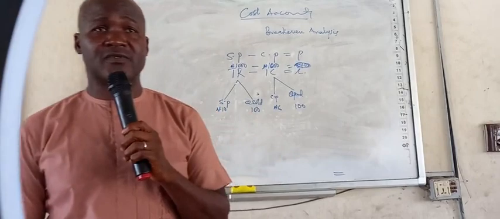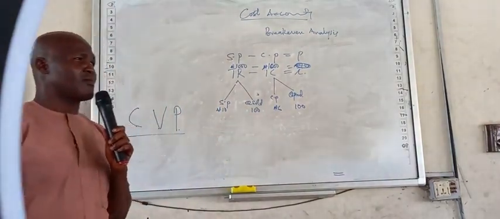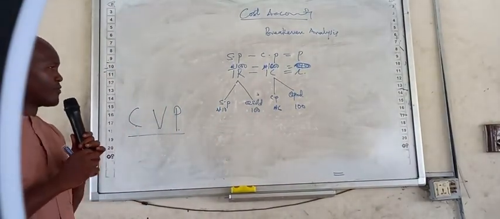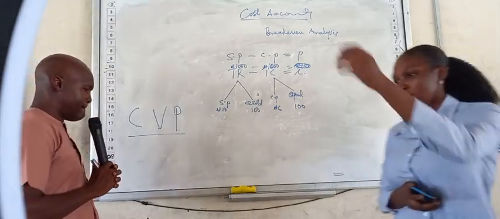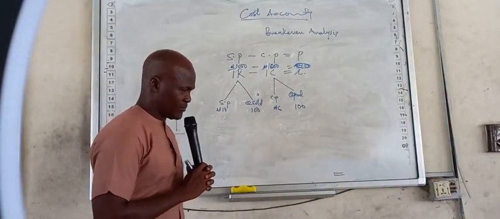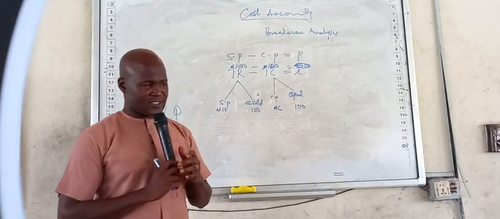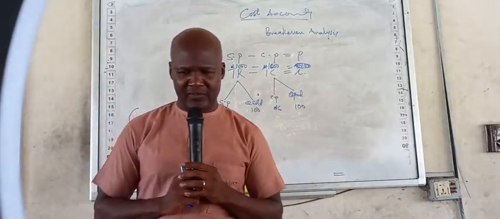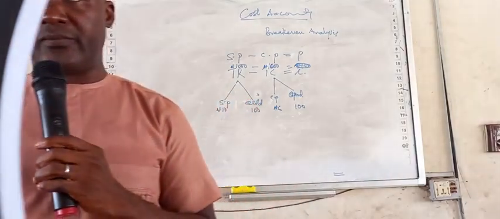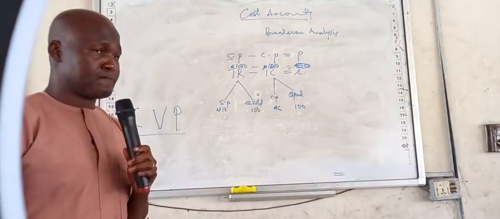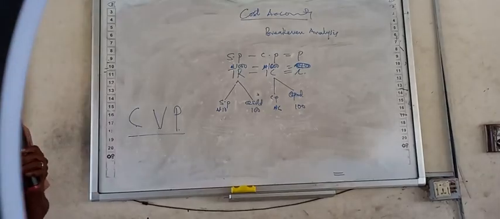Instead of at break-even, write break-even point. Another paragraph, break-even point. Are you on break-even points?